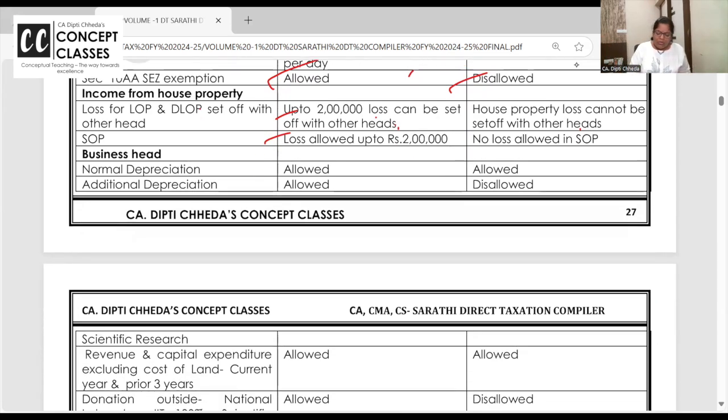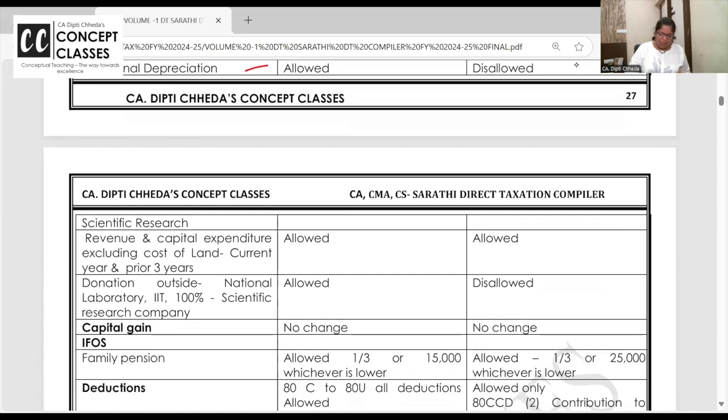Coming to business head, normal depreciation is allowed in both cases. Additional depreciation of 20% in case of a manufacturer purchasing plant and machinery, other than ships, aircraft, and second-hand plant and machinery, is allowed in the old regime. In the default regime, it's not allowed. Revenue and capital expenditure related to scientific research, other than cost of prior period, is allowed in both cases. But donation for scientific research outside, to a national laboratory, IIT, or 100% scientific research company, is allowed in the old regime. In the default regime, not allowed.